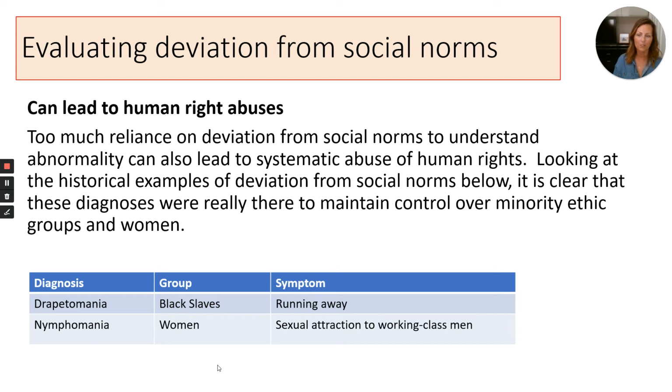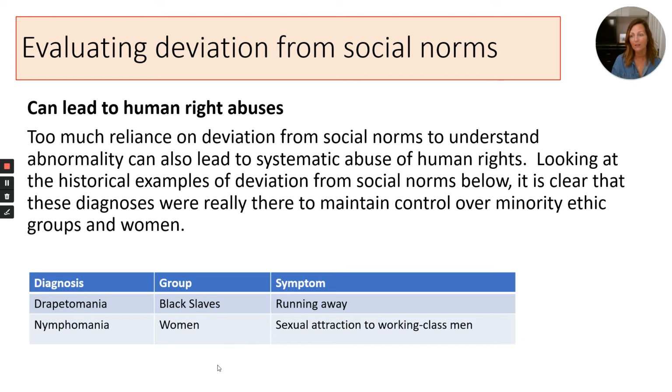which black slaves could suffer from, and the symptom of this diagnosis was running away. And they said, well, this black slave is obviously suffering from deviation from social norms, because all of the others are all working away and not trying to run away, and this one's running off all the time, he's obviously got something wrong with him. He's obviously suffering from a mental disorder, because he's running away, he's not doing what the others are doing. And actually what this was just controlling them.